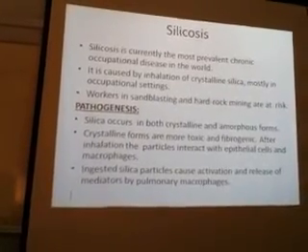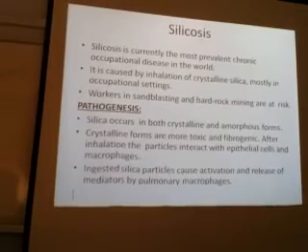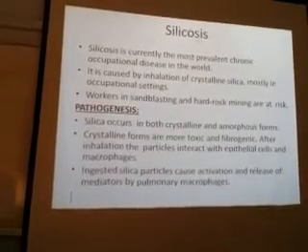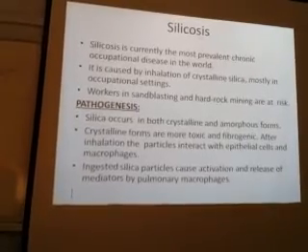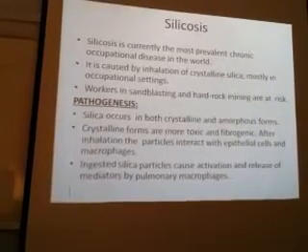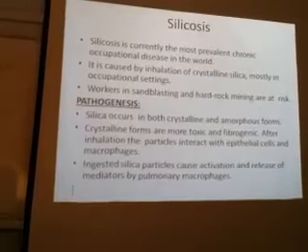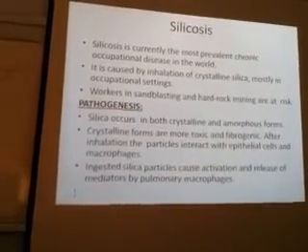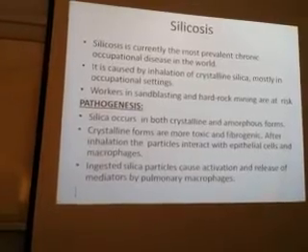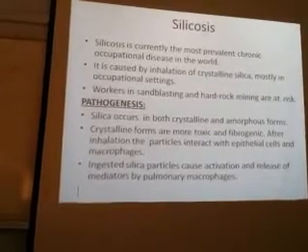Okay, in pathogenesis, silica occurs in both crystalline and amorphous forms. What do you mean by crystalline? Crystalline means crystal. What is crystal? You know sugar? Sugar, that is crystal. And if you see the powder, what is powder?